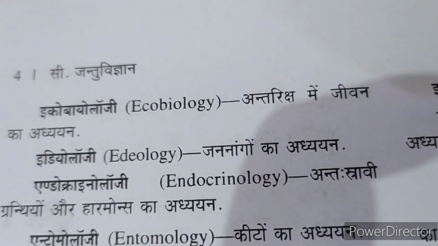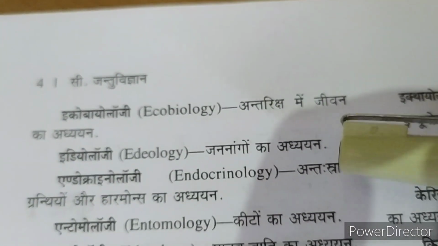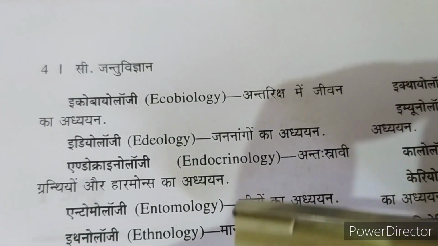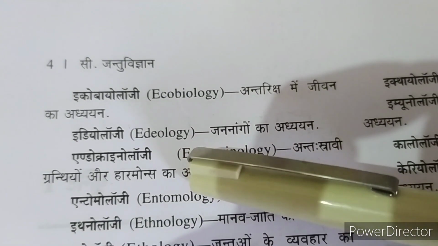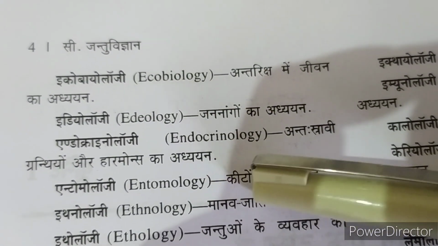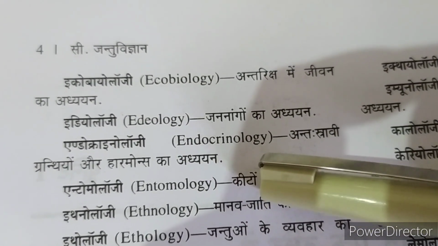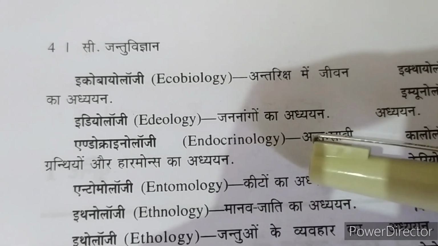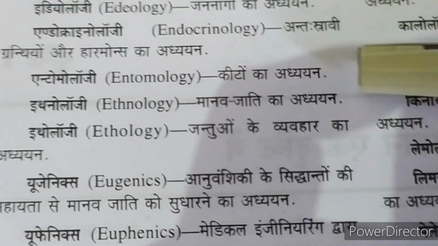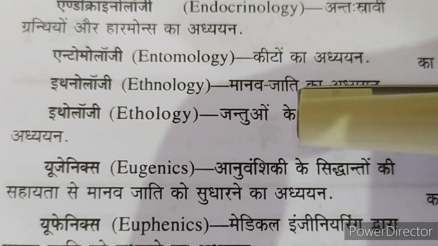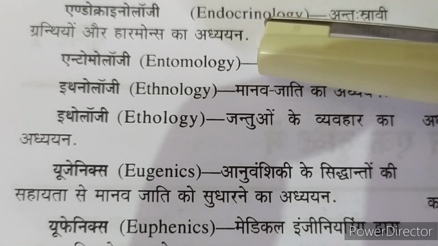Next is ecobiology, in which we study about life in space. Etiology, in which we study about the external reproductive organs. Endocrinology, in which we study about the endocrine system, that is hormones and endocrine glands. Entomology, study of insects. Ethnology, the study of the human race.